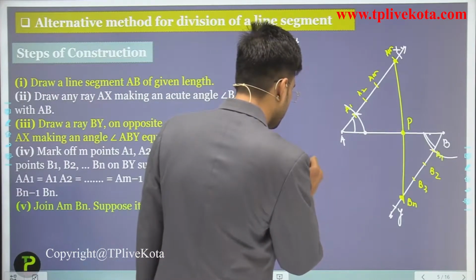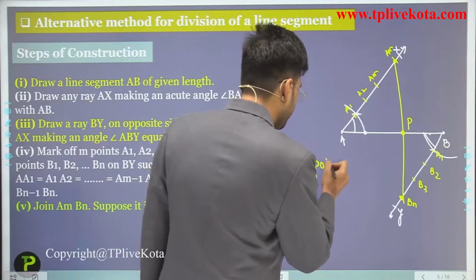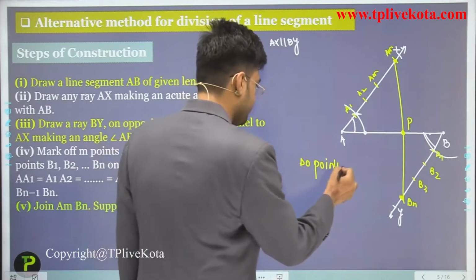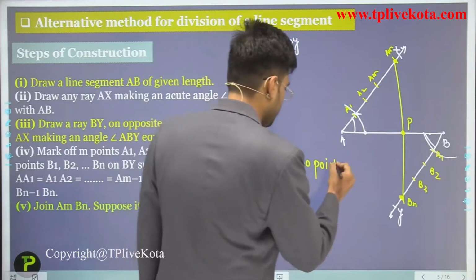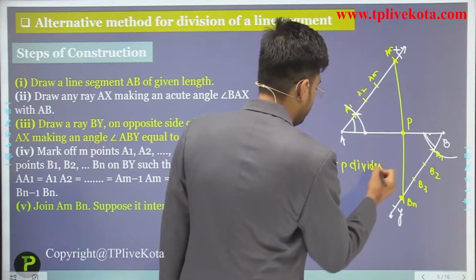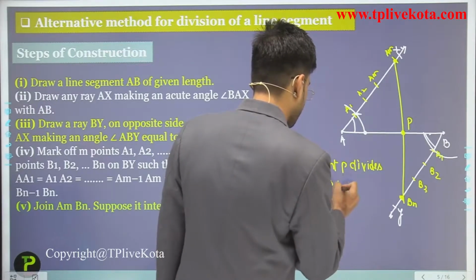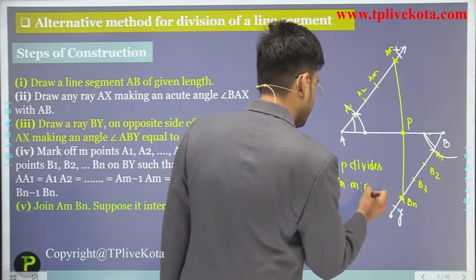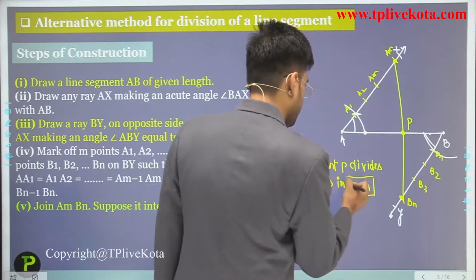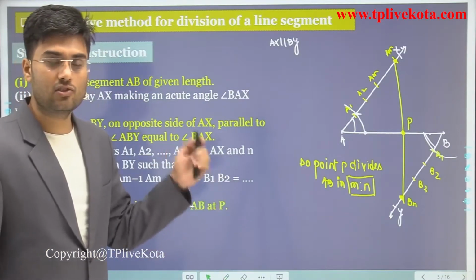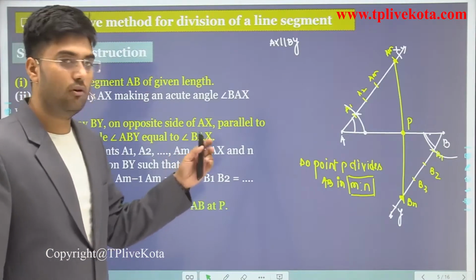So point P divides AB in M ratio N. Clear? So students, this is the construction of division of a line segment.